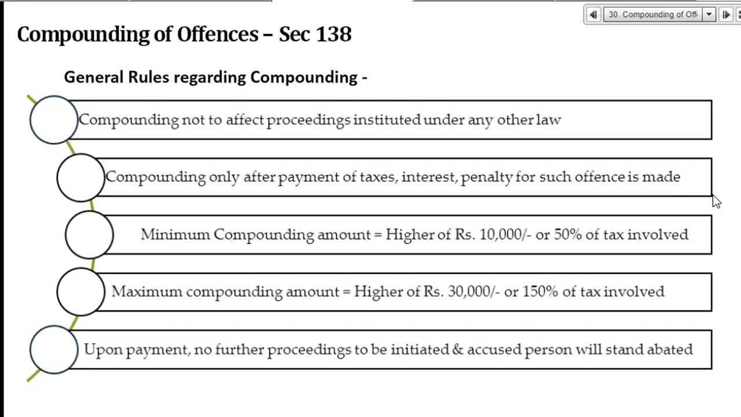It means indirectly I am saying I don't want to go to jail, help me compounding. Maximum compounding amount is 30,000 rupees or 150% of tax involved, right? Once the payment is made, no further proceeding will be initiated and the accused person shall stand abated. Means no further proceeding will be available, right?